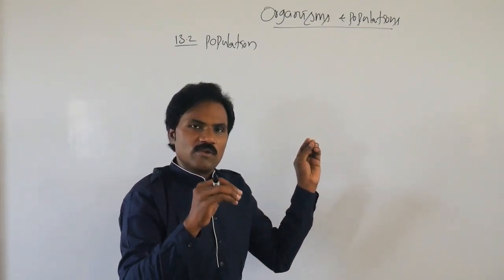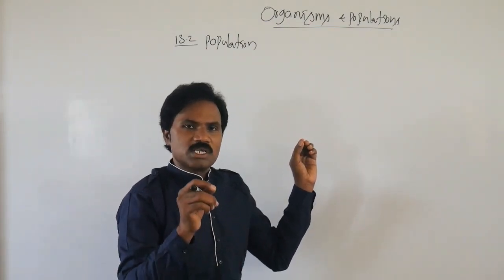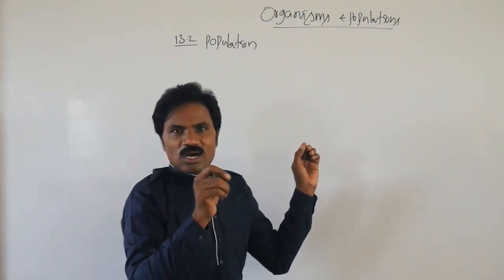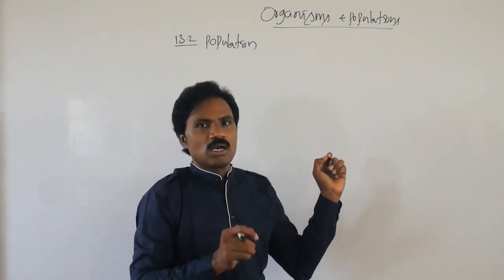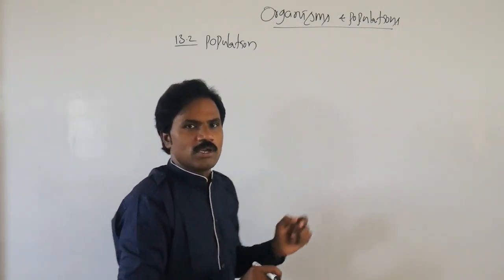Or scientifically, what is the definition of population? Population represents a group of individuals of the same species, a particular species, in a specific geographical area.